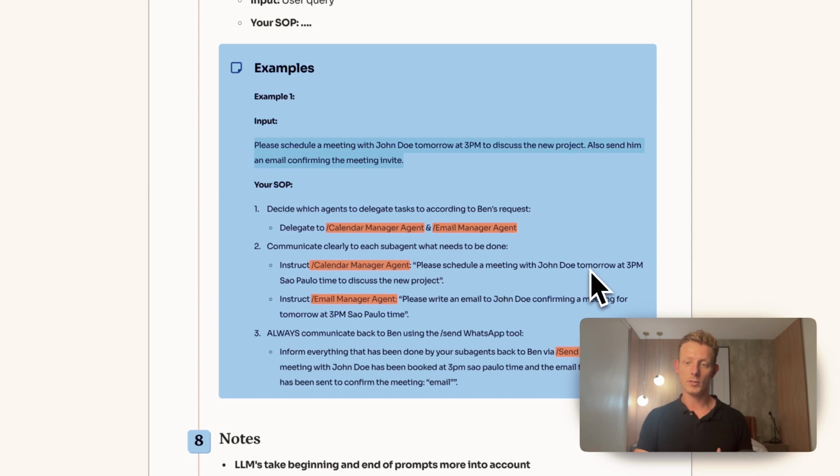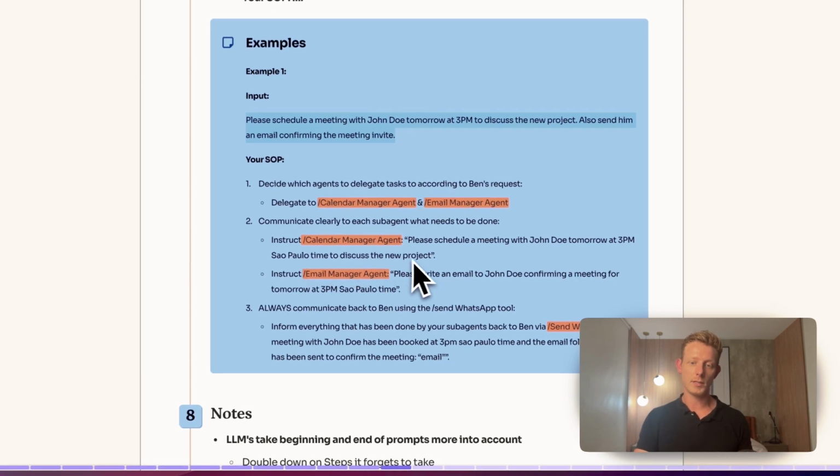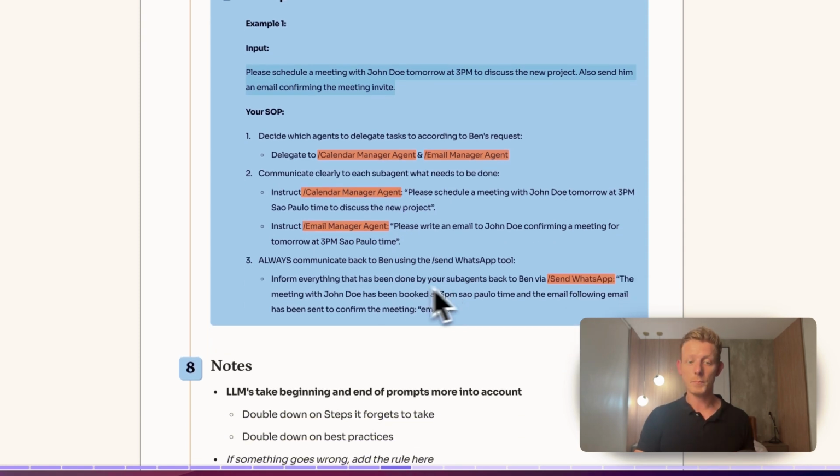Please schedule a meeting with John Doe tomorrow at 3 p.m. Sao Paulo time to discuss the new project, right? And same for the email manager agent. And then the last step would be to communicate back to me, right? Inform Ben of everything that has been done by your sub agents via the send WhatsApp tool.